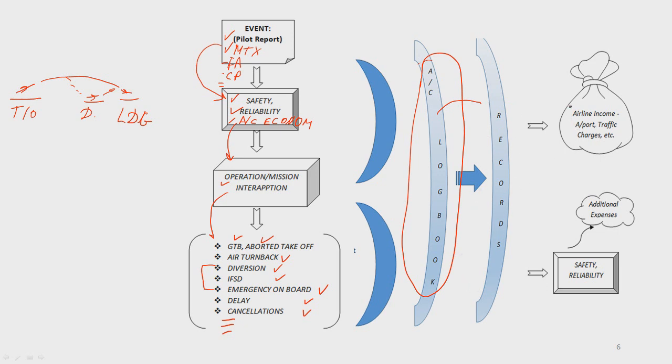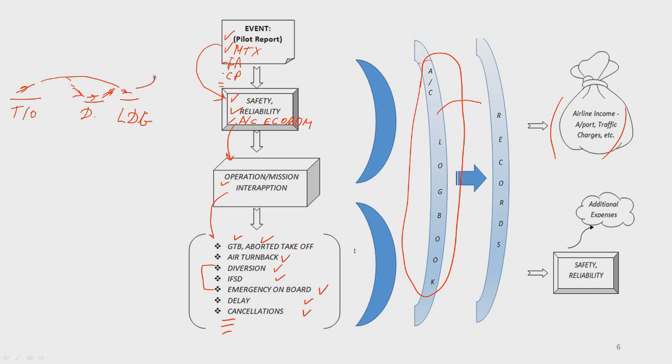What does it mean from a financial perspective now? It means we had airport traffic charges, etc. Why? Because somebody has to pay for this landing. Somebody has to pay for this takeoff. I'm going to tell you even more.